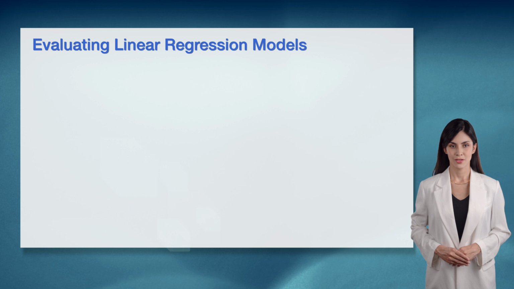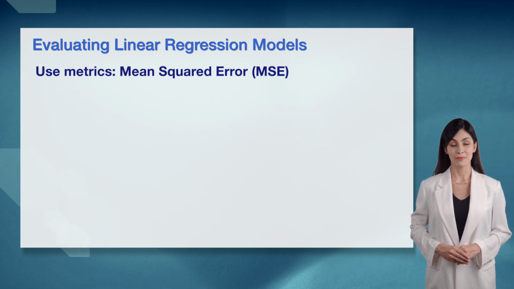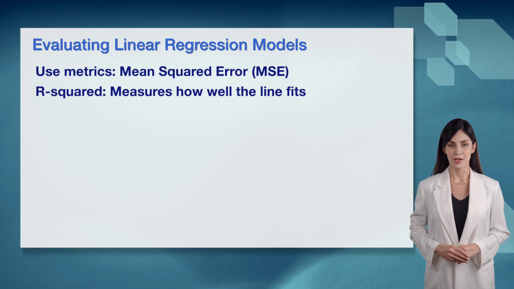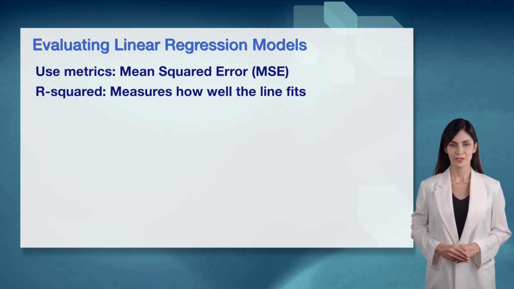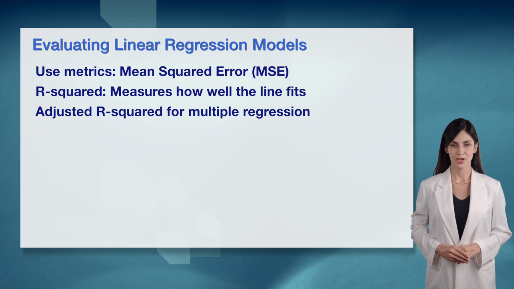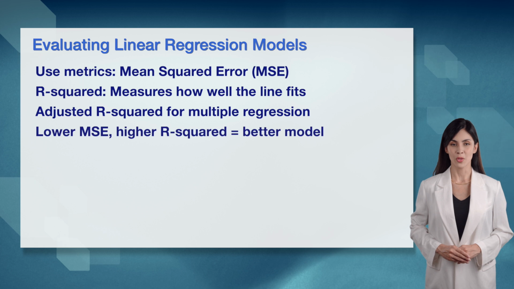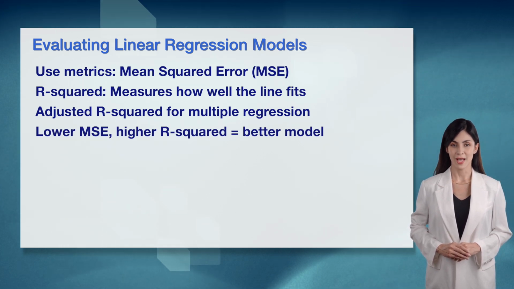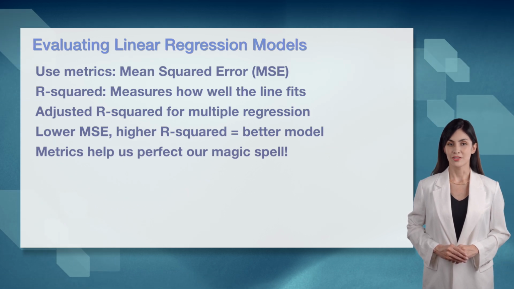Evaluating linear regression models is so important, and I'm so eager to share how we do it. We use metrics like mean squared error, or MSE, to measure the average squared difference between predictions and actual values. R-squared tells us how well the line fits the data, with values closer to 1 meaning a better fit. For multiple regression, we use adjusted R-squared to account for extra predictors, ensuring fairness. A lower MSE and higher R-squared indicate a better model, showing our predictions are on track. These metrics help us perfect our magic spell. I love seeing the results.